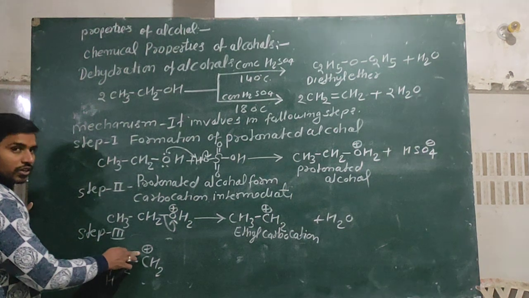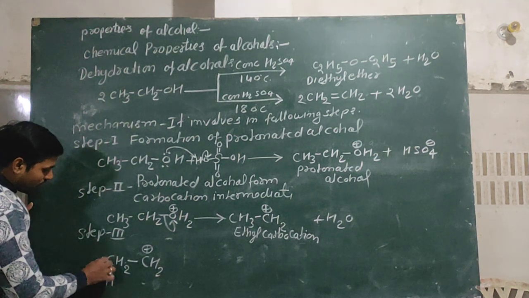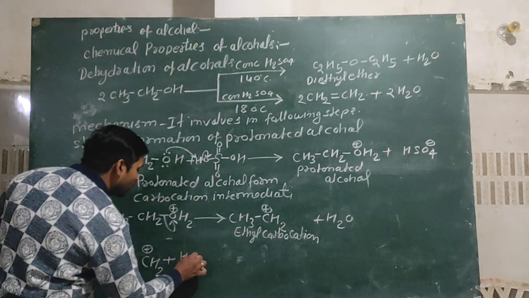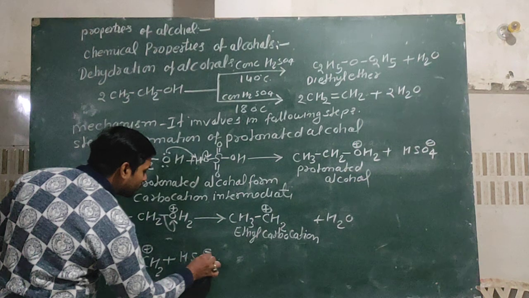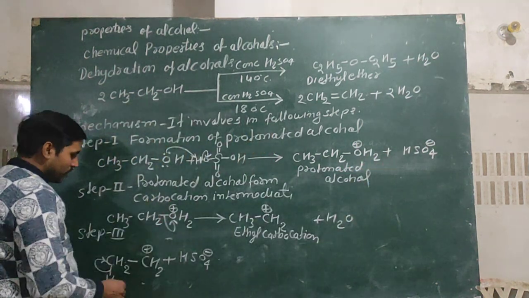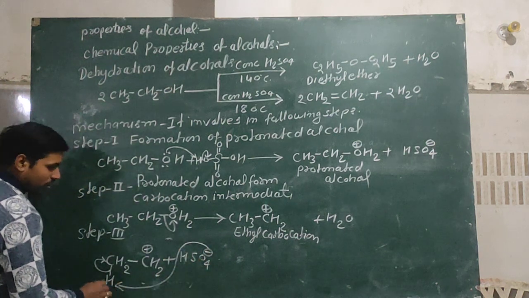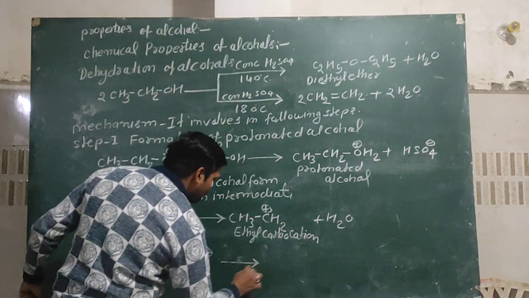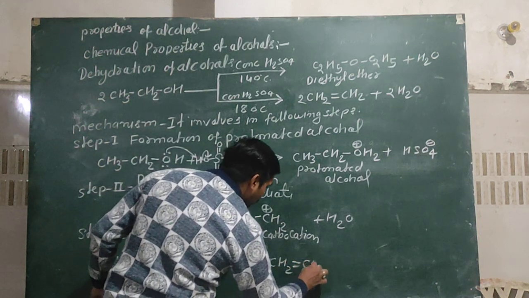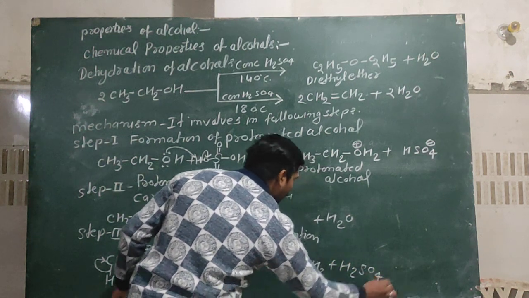wants to pass negative charge towards second carbon atom, and this carbon atom attracts the electron from hydrogen. Here if we use HSO4 minus, which comes in the reaction at the beginning of reaction, it also attracts the hydrogen toward itself. Due to this reason, it forms CH2=CH2 plus H2SO4.